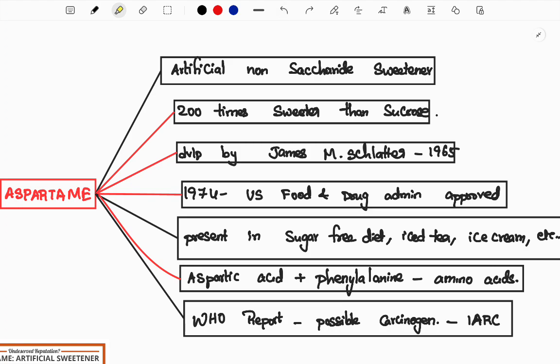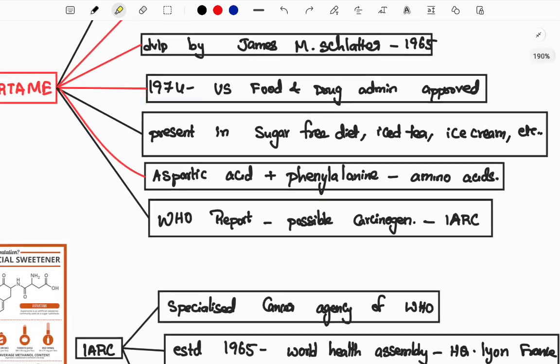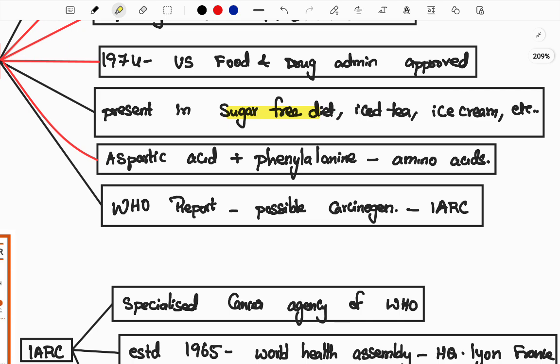So it entered the market rapidly, and now sugar-free diet drinks, iced tea, ice cream and many other products use aspartame. What is present in aspartame? Two amino acids are present in aspartame: aspartic acid and phenylalanine. These are the two amino acid components.